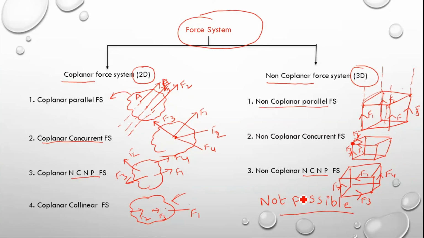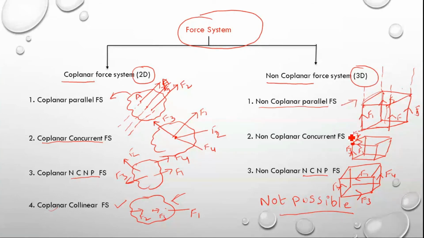If the line of action of all the forces on a single plane is the same, then we can say that it is a collinear force system. Here, if the forces are acting on different planes and their lines of action are parallel to each other, then it is a non-coplanar force system.